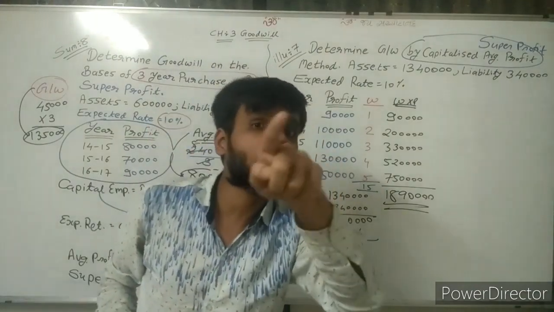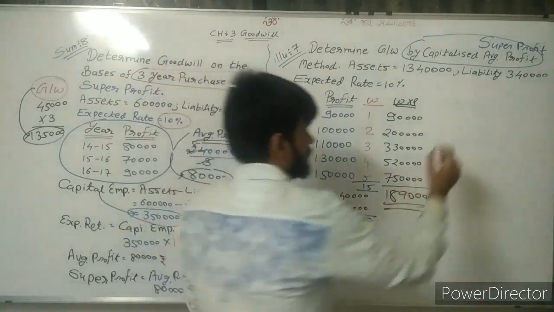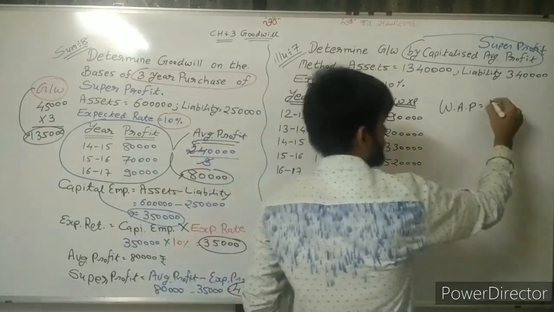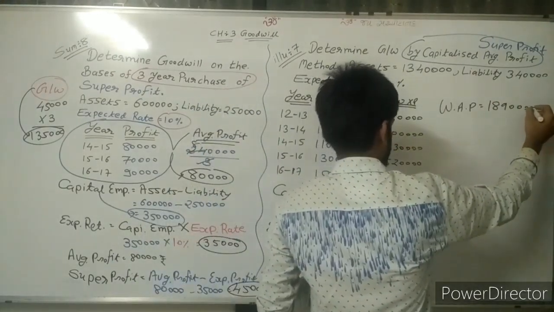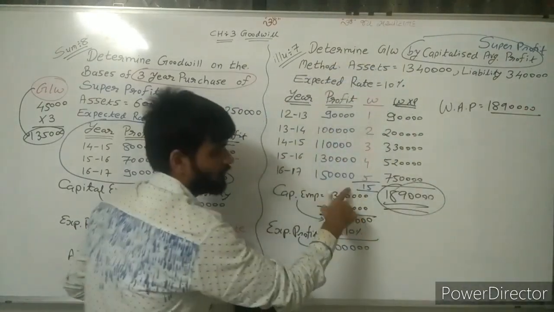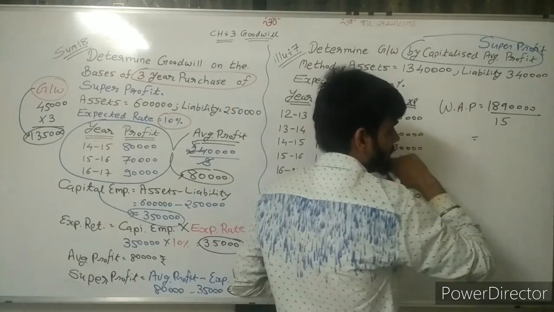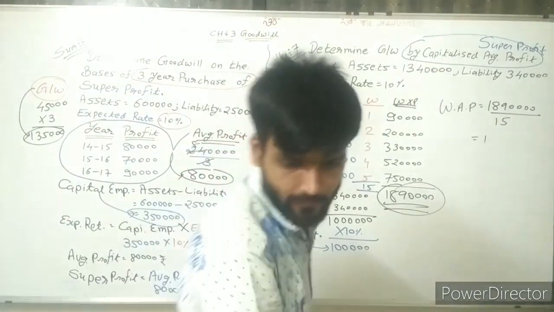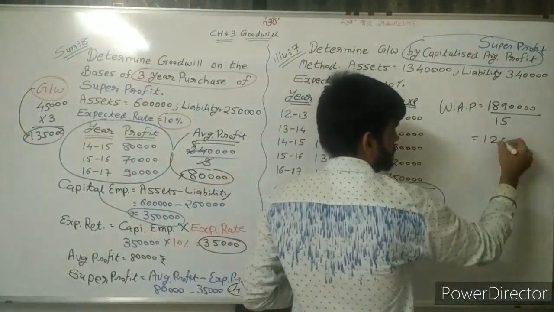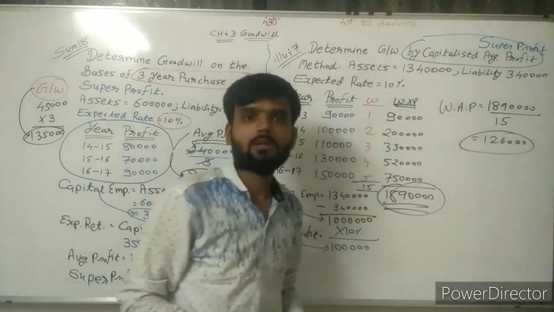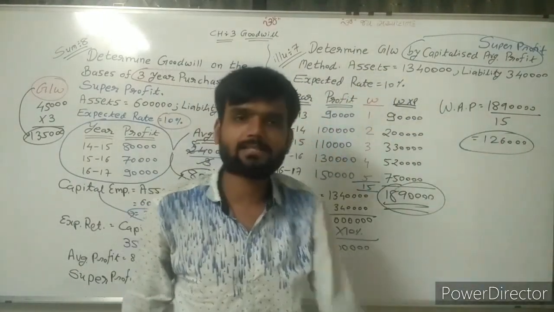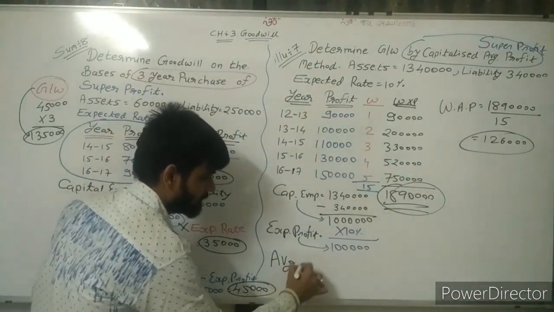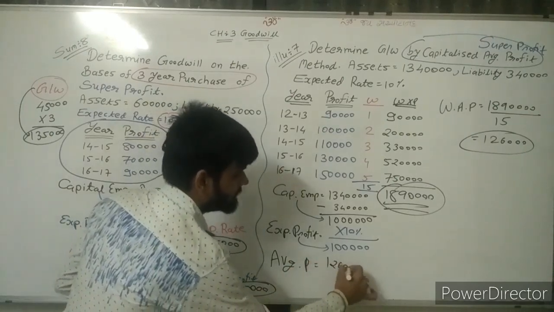Now we need the weighted average profit. Weighted average profit is equal to total weighted profit, 18,90,000, divided by weight, 15,000. So the weighted average profit you will get is 1,26,000. So division of this, 1,26,000. So compare it. Sir, average profit. My average profit is 1,26,000.